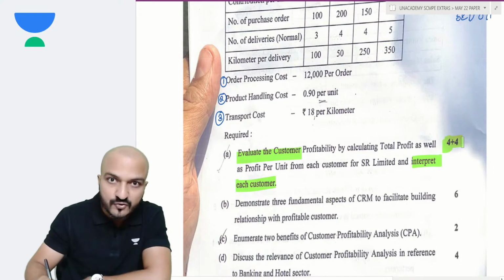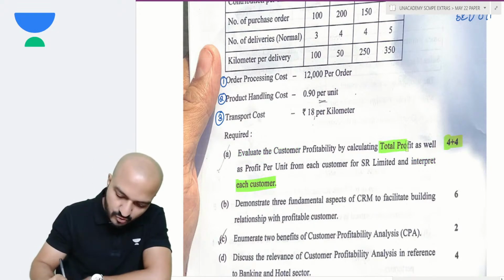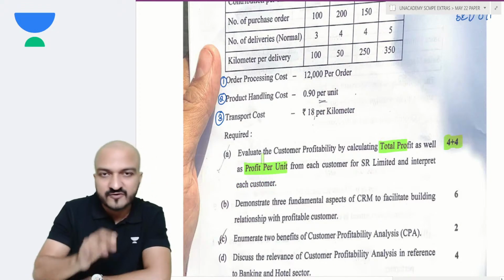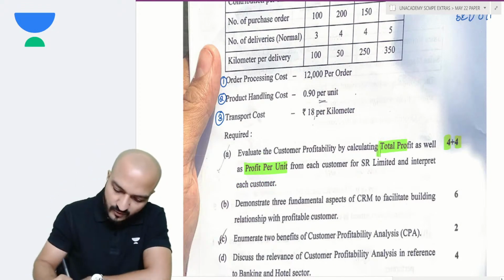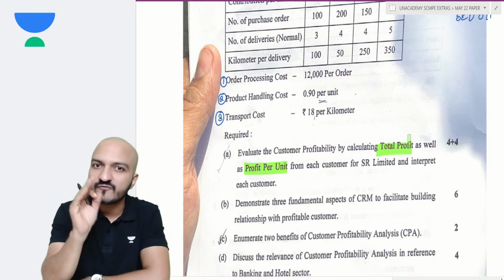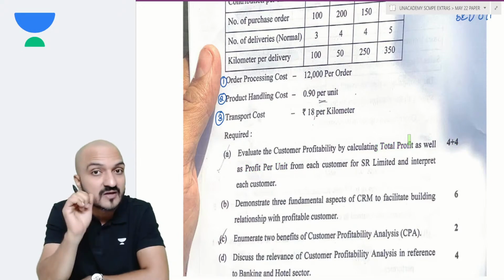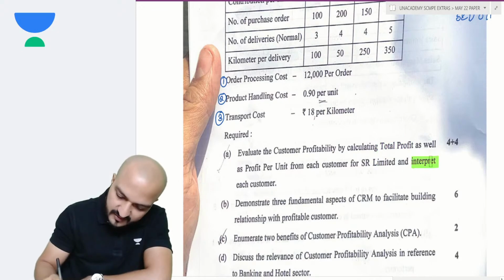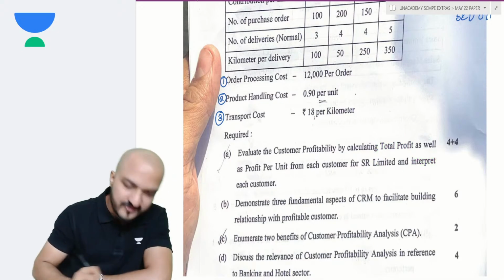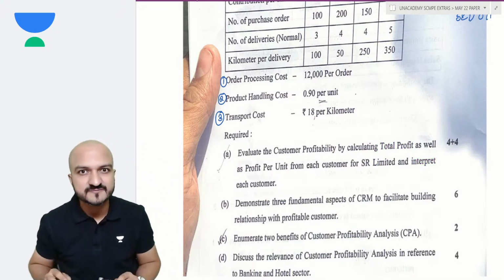See, 4 plus 4 does not mean 4 marks for total profit and another 4 for profit per unit. Well, if you have the total profit, then dividing by units will give you profit per unit. Naturally, that 1 line extra doesn't give you 4 marks. That another 4 marks is for the interpretation. And if you remember, we've done many such interpretations in class.